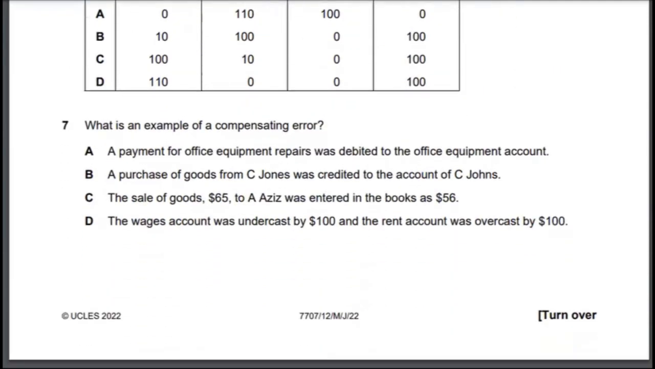So let's look at multiple choice 7. What is an example of compensating error? So compensating error basically means that you undercast and overcast the same nature account, right? So that's what you need to find here.